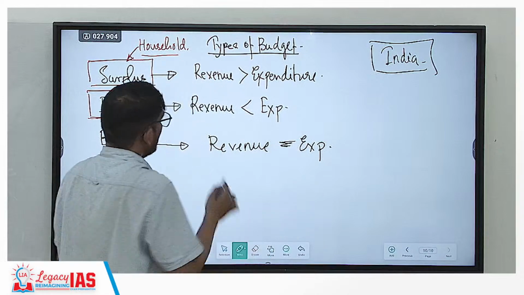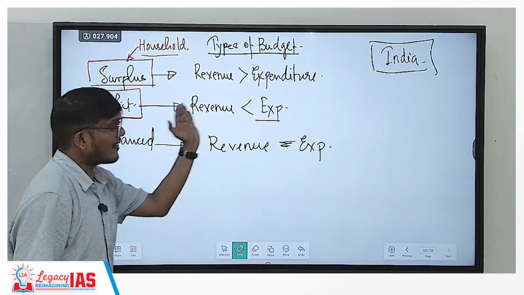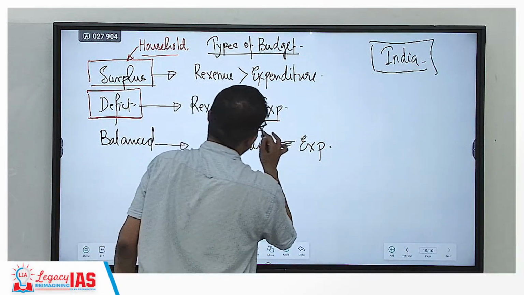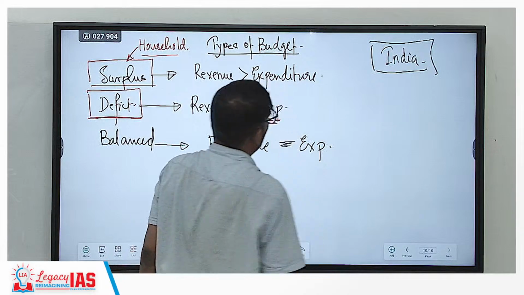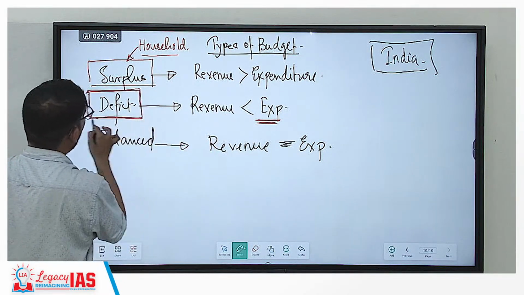That means we are not going from the perspective of revenue and saying revenue is less than expenditure. We are going from the perspective of expenditure and saying that expenditure should be more than revenue, so that it's a deficit budget. Why so?